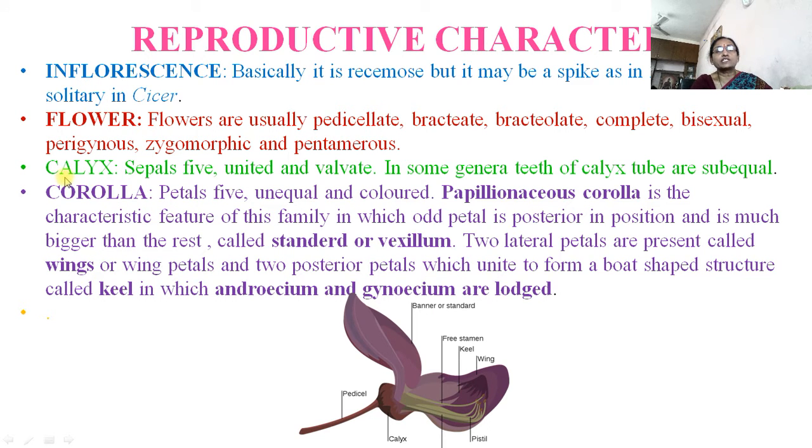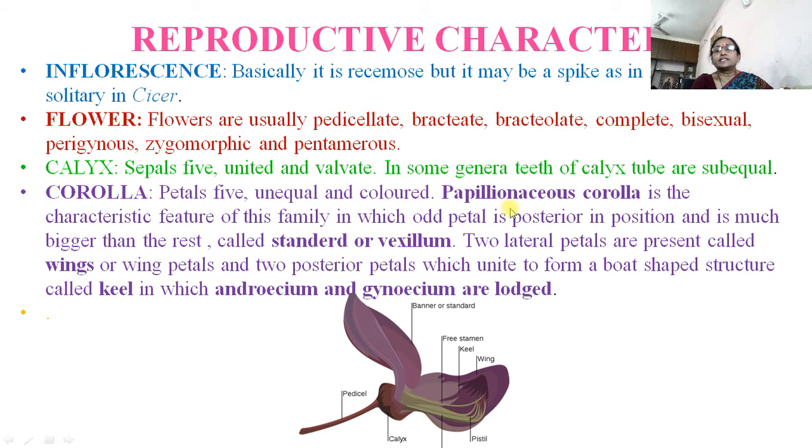The first whorl is the calyx. Calyx is made up of sepals and there are 5 sepals. They are united and valvate. In some genera, the teeth of the calyx tube are sub-equal. Then the second whorl is the corolla, which consists of petals. Here petals are 5, and all the petals are unequal and colored.